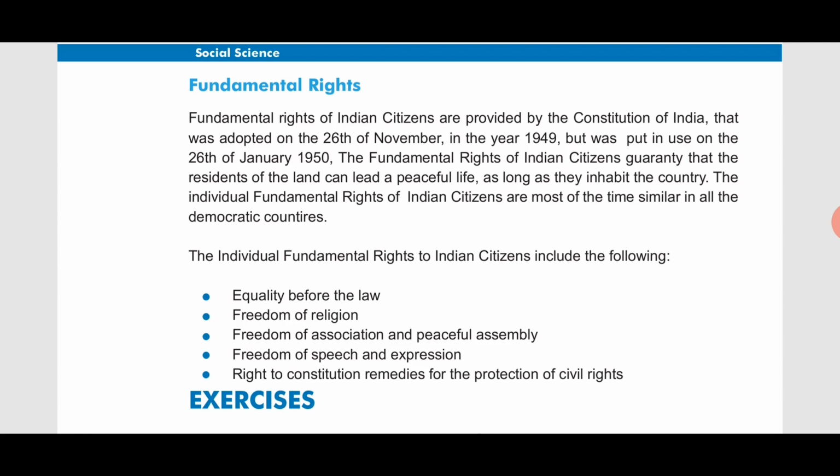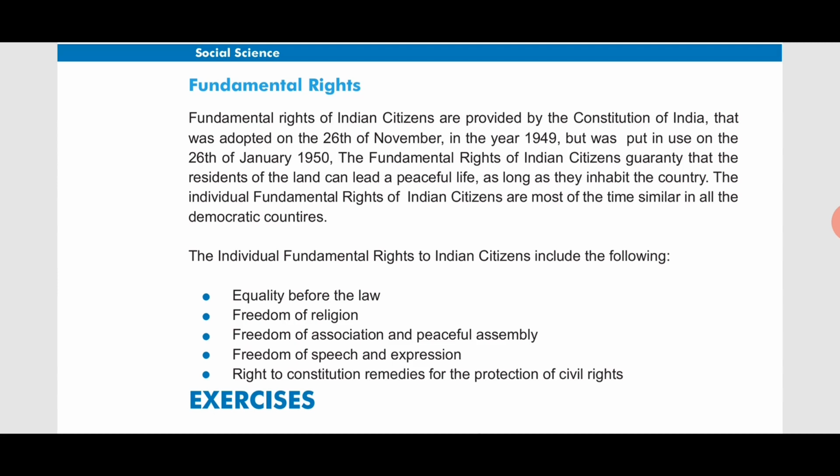The next is the freedom of association and peaceful assembly. Freedom of association and peaceful assembly means the people in India can get together and work on a particular field or a task. The people can get together and do any work, whatever they want to do. No one can stop them from doing that work.